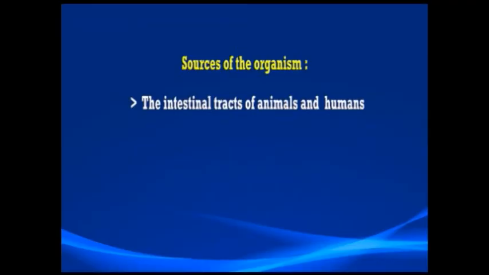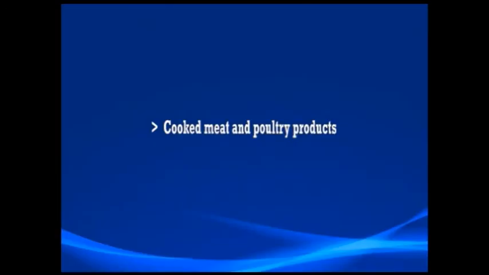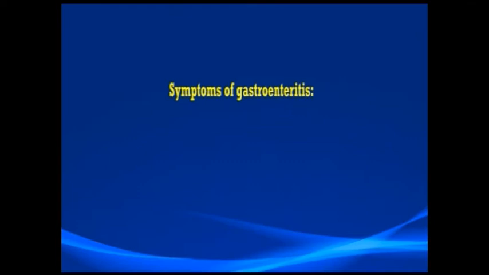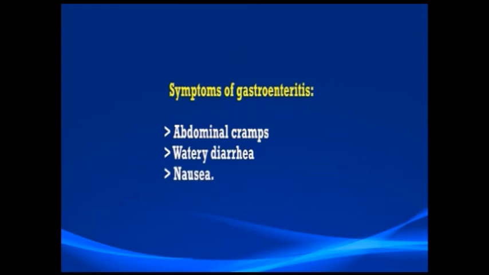The sources of the organism are the intestinal tracts of animals and humans, soil, sewage, etc. Their associated foods include cooked meat and poultry products, roasted beef, etc. Clostridium perfringens food poisoning causes a disease known as gastroenteritis. The symptoms of this disease include abdominal cramps, watery diarrhea and nausea. The incubation period for this disease ranges from 8 to 34 hours.